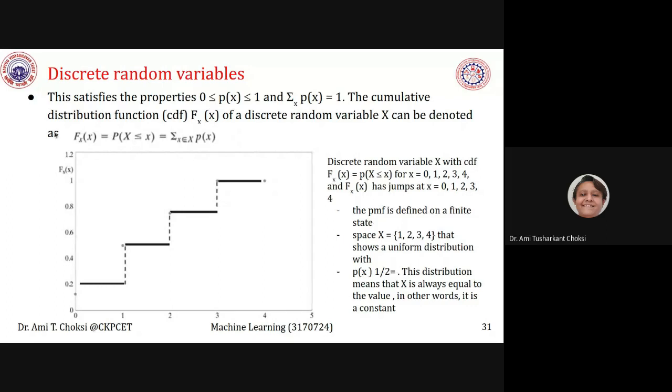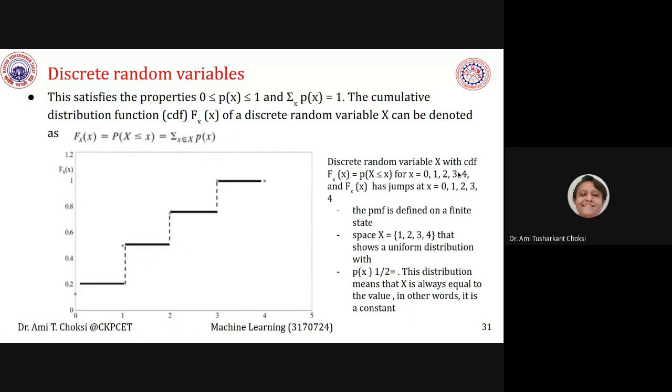Right? So now, what is given here? This is F_X(x), right? Now let us consider this is X, isn't it? This is small x. Discrete random variable X. A random variable is not a variable, but it is a function, right? That is known to us. Okay. Random variable X with CDF, cumulative distribution function, right?